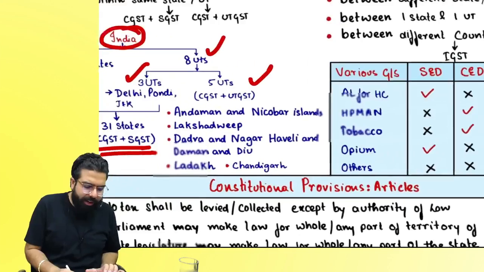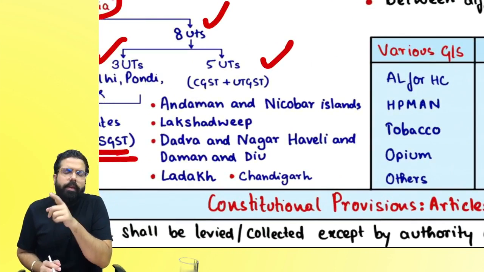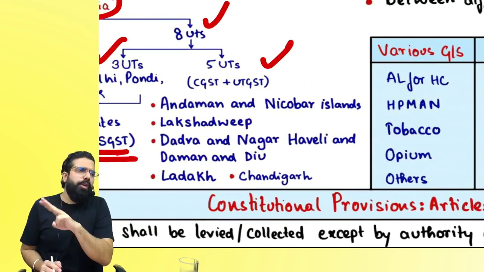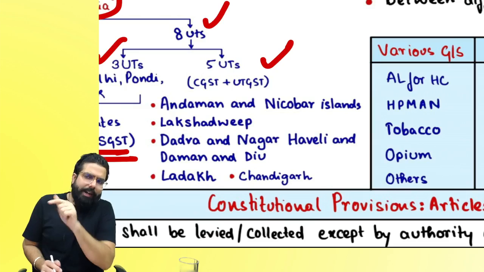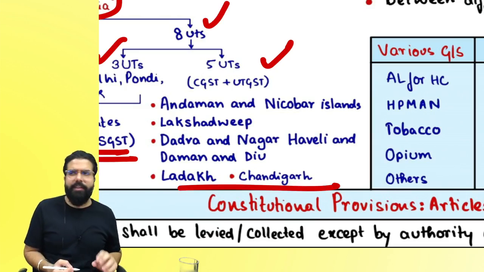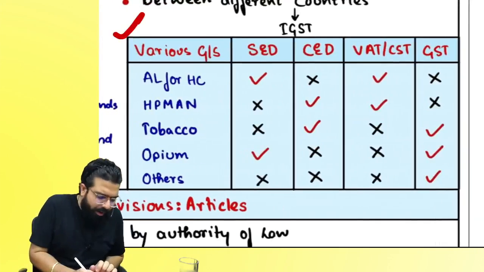How many UTs are there? 5 union territories. What are the union territories, everyone? Andaman and Nicobar, Lakshadweep, Dadra and Nagar Haveli and Daman and Diu, and Ladakh and Chandigarh. Whenever a union territory transaction is happening, it is CGST plus UTGST.